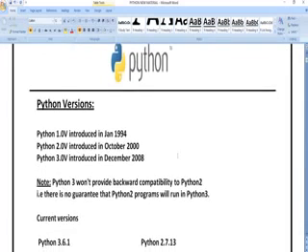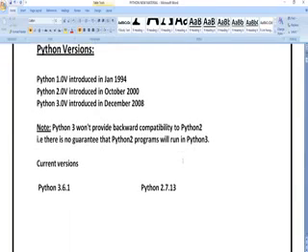Coming to versions of Python, first and foremost, the Python version was developed in 1994 with the name 1.0. Afterwards, in 2000, they released another version called 2.0. Then in 2008, they designed another version, 3.0. In some computers, some use the 3.0 version and some use the latest version, called 3.6.1.